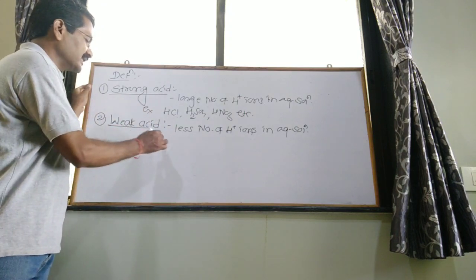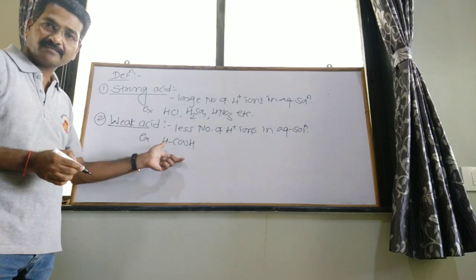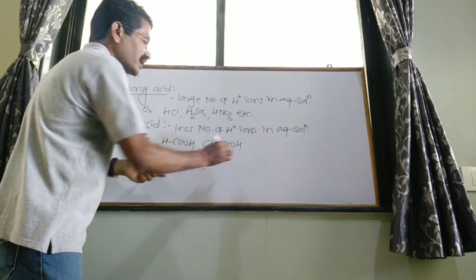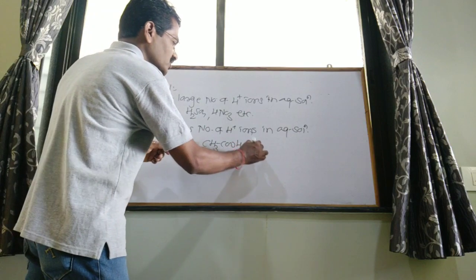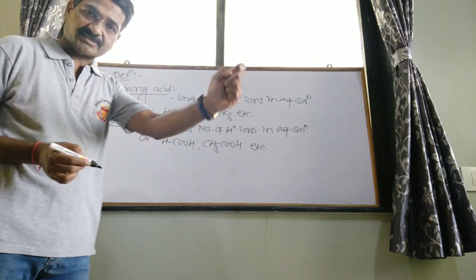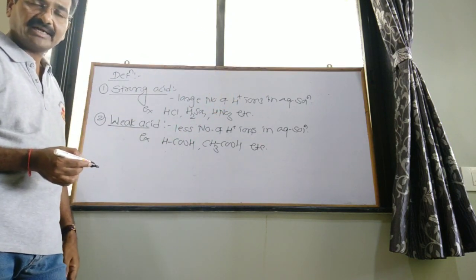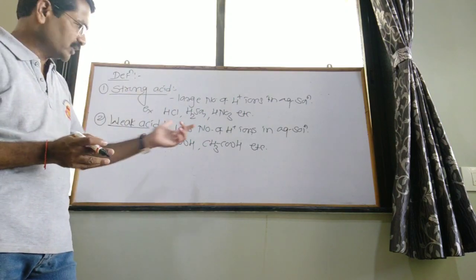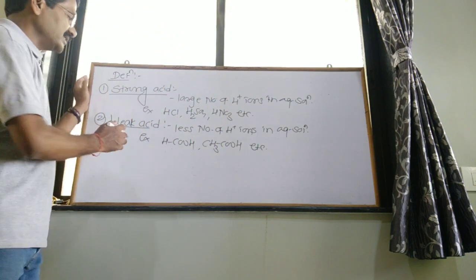Examples of weak acid: first is HCOOH, that is formic acid. Second is CH3COOH, acetic acid. Formic acid and acetic acid are examples of weak acids because they give very few H plus ions when dissociating in aqueous solution. Why? Because they dissociate partially, only to a small extent. So these are examples of weak acids.